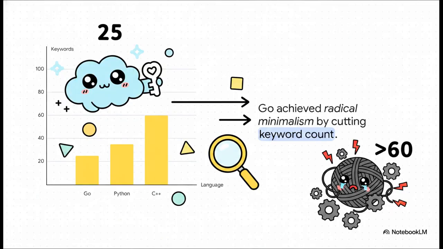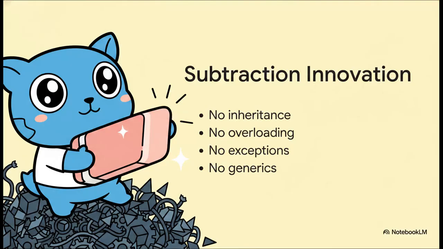And this brilliantly illustrates how they achieved that fresh start. They embraced radical minimalism. Just look at the keyword count across these different languages. Go slashed its vocabulary down to just 25 keywords. Compare that to well over 60 in C++. The creators basically wanted a language that was incredibly easy to read and simple enough that it wasn't constantly picking a fight with the programmer. So the crucial takeaway here is that they treated subtraction as innovation.